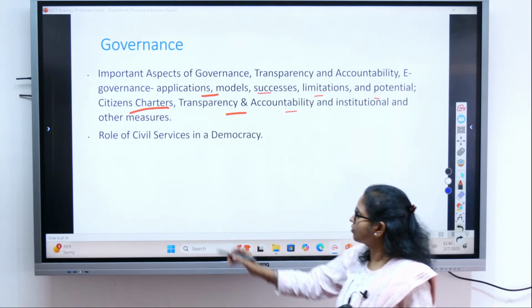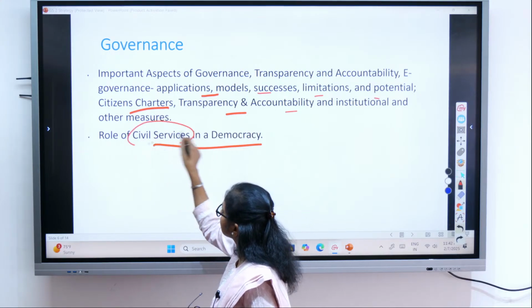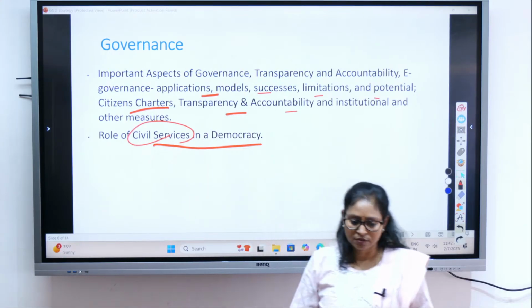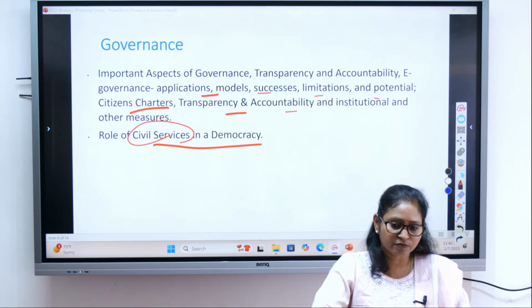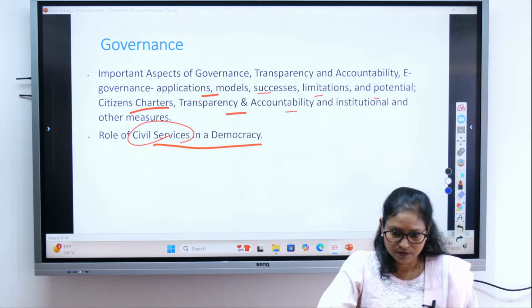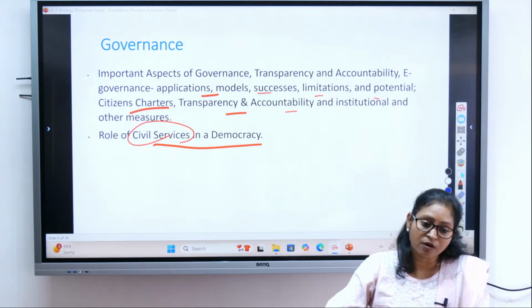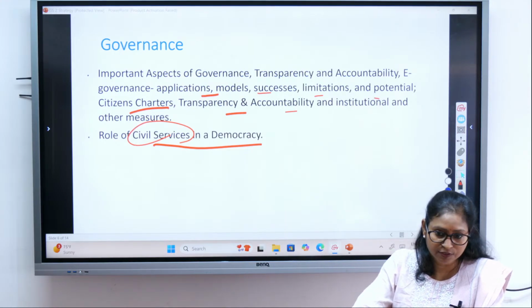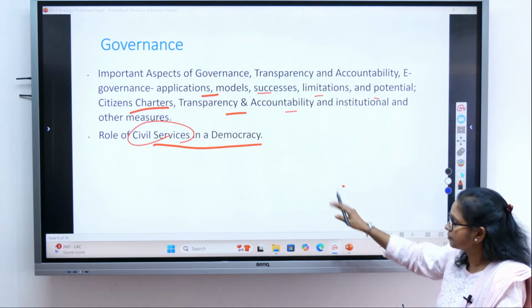And then the role of civil service and democracy. So what is civil service? You are going to be a part of that, right? You are aspiring to become part of the civil services, isn't it? So what is the role of bureaucracy or civil services in development? That we will be doing in detail under these topics.